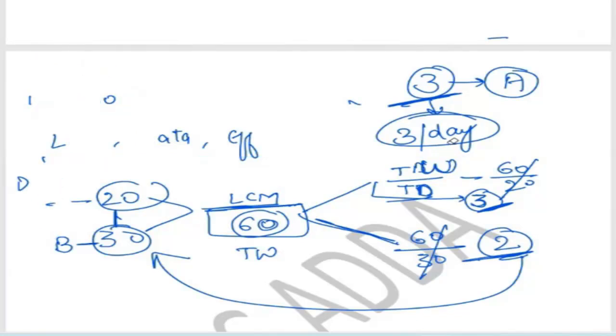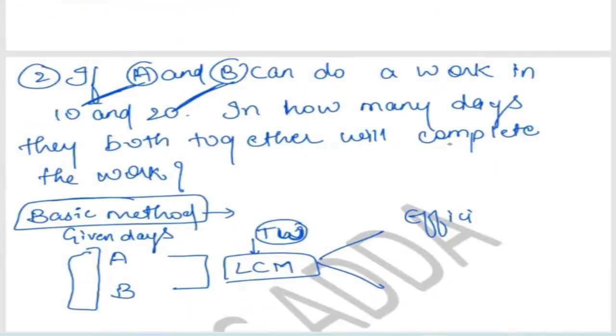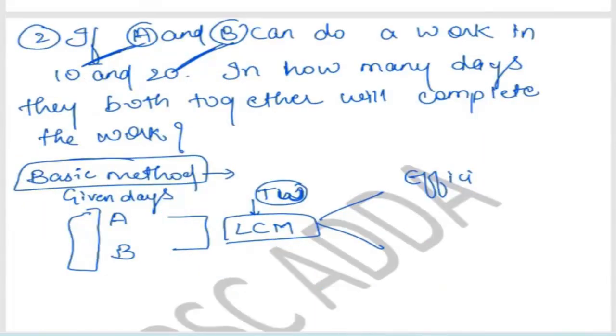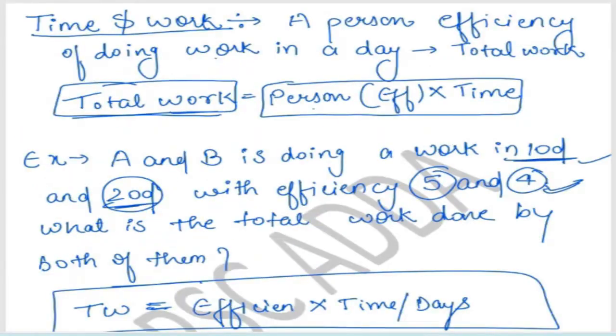He wants you to scroll up. He had given a question before this example. Okay, got it. We will definitely do this question again. I was explaining the method at that time. Can you show from the first slide, ma'am? Ma'am, here when the formula tells person into efficiency into time and total work.